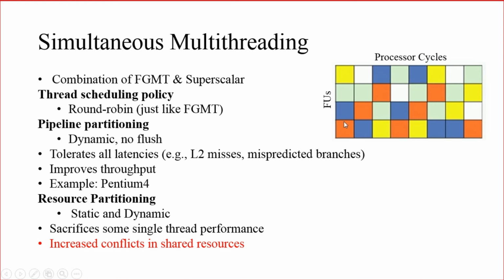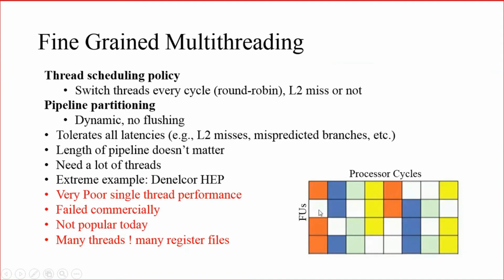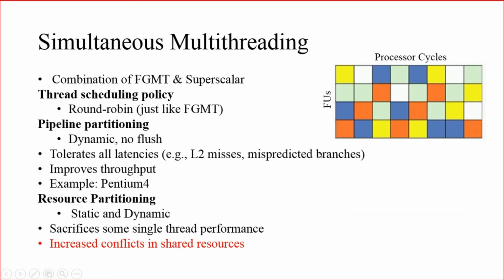So what is the advantage of that? Again, the number of idle units can be reduced. In the previous fine-grained, you can see that these white boxes show the units which are idle, because only one thread is getting executed in one cycle. So here, if you are able to take the instruction from the second thread, this unit also will be busy. But in fine-grained, it was not possible. In simultaneous multi-threading, you can see that in a single cycle, instructions from different threads can be accommodated. So the number of idle execution units can be reduced.